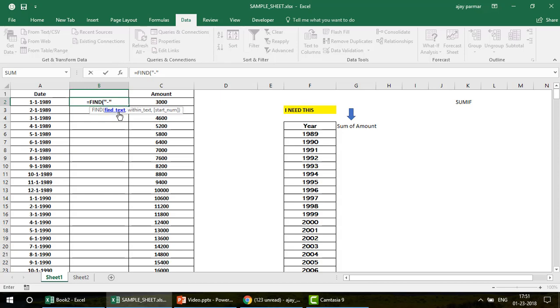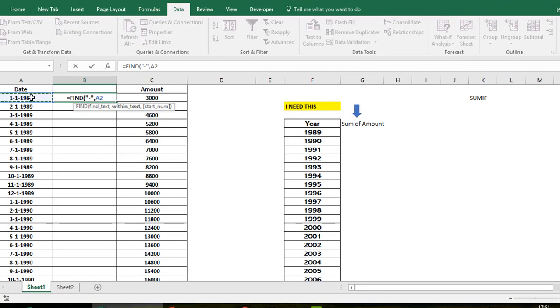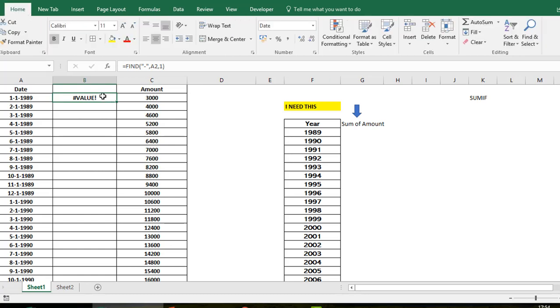This is how you write find text, within text, and the start number, where I want to start my calculation from, which is 1. Now, interestingly, when I use this hyphen, I get an error. Why am I getting the error? This is very interesting, and this is what I actually wanted to share with you. Look at this.